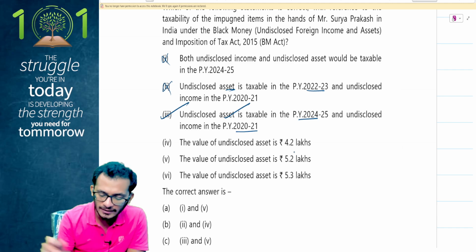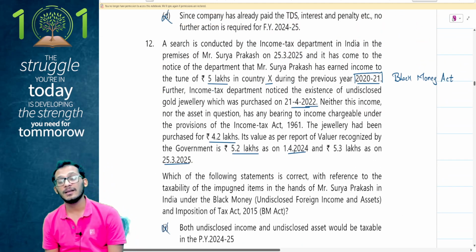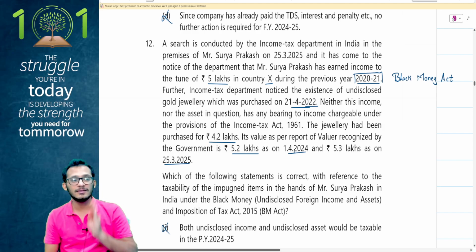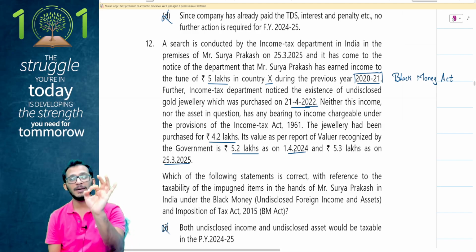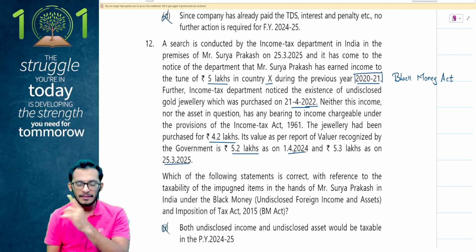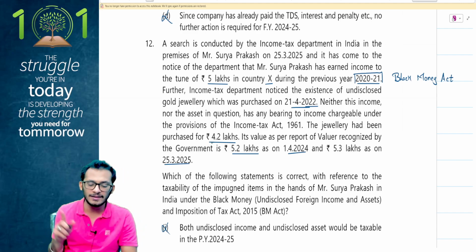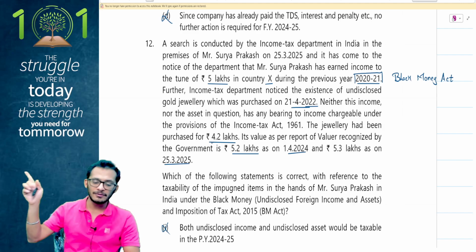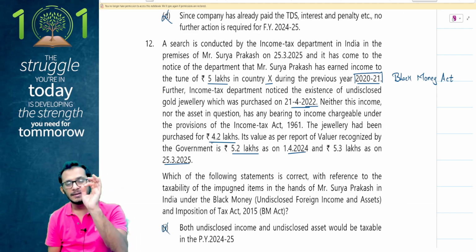Next, the value of the undisclosed asset is 4.2 lakhs. Now, people, when it comes to Black Money Act, the rule is very simple. The rule says that I will be taking the black money income as the fair market value of the asset or the actual purchase price, whichever is higher. In my case, my purchase price is 4.2 lakhs and my fair market value has to be decided between 5.2 lakhs and 5.3 lakhs. The answer is very simple.